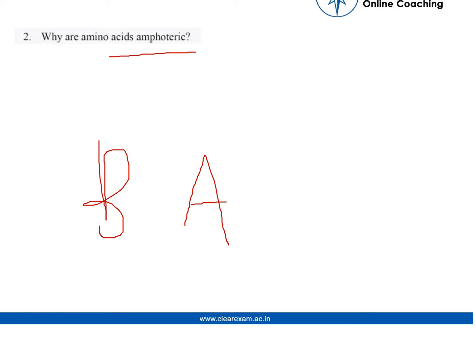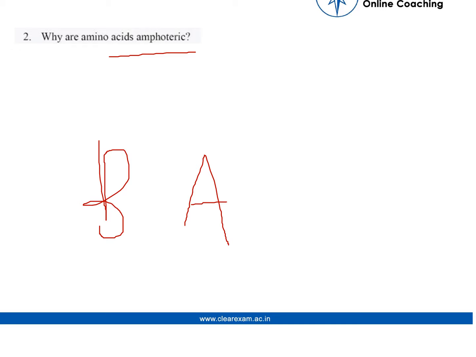We can understand with BA or AB. It comes from a Greek word amphoterio, which means both. Both means acid and base both. The chemicals involved in the reaction dictate whether an amphoteric molecule will act as a base or an acid. Okay, let's come to the question.